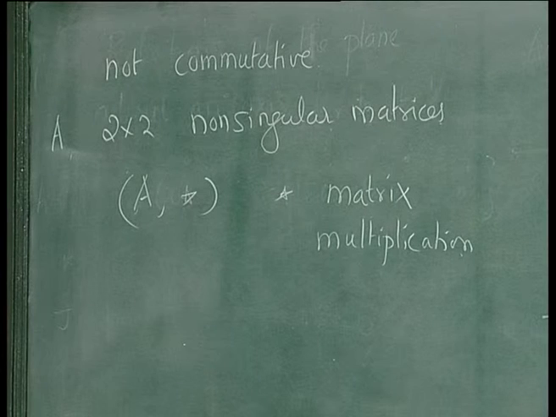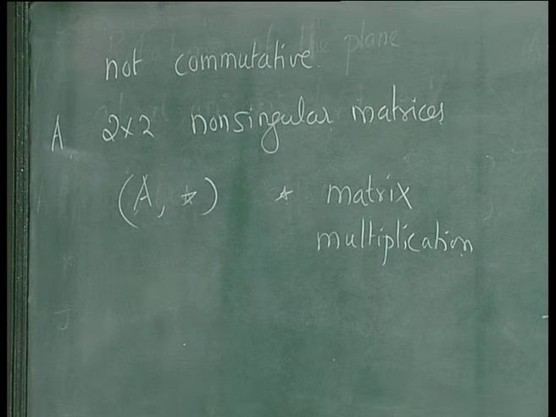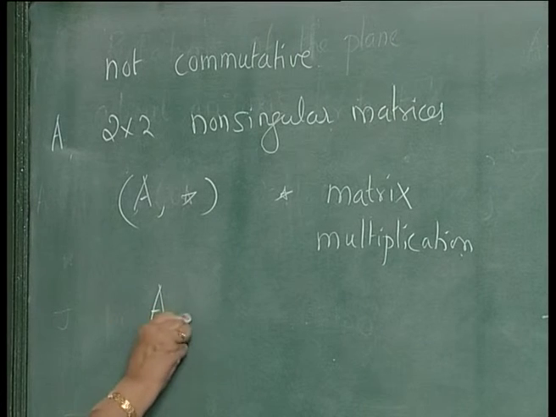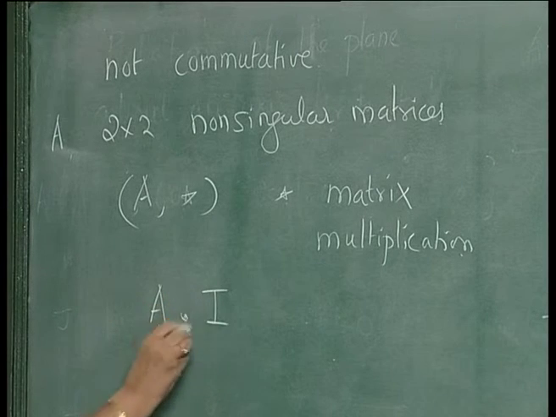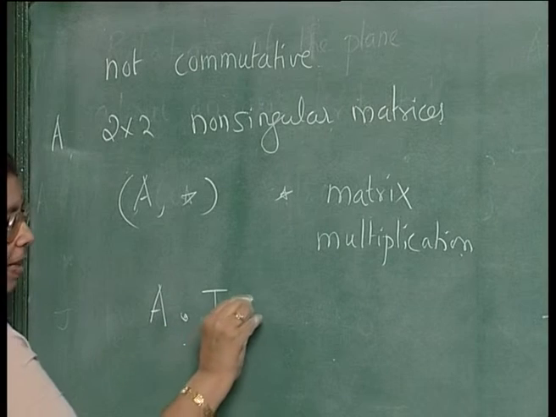The product of 2 by 2 non-singular matrices is again another 2 by 2 non-singular matrix, so it is closed under this operation, and you know that matrix multiplication is associative. So, the associative property holds.